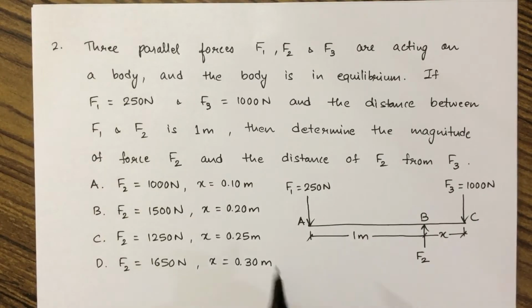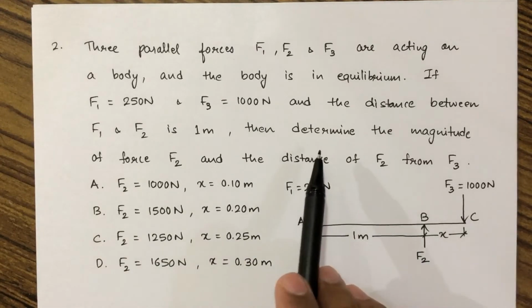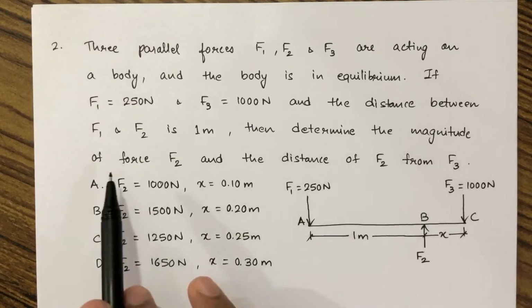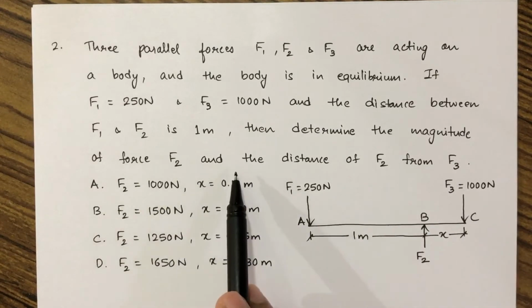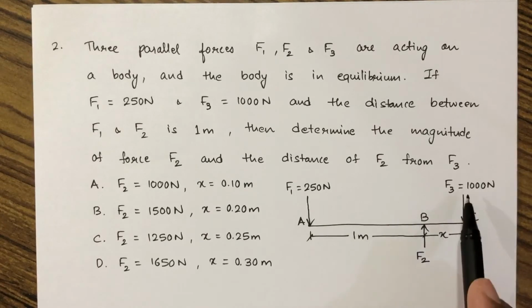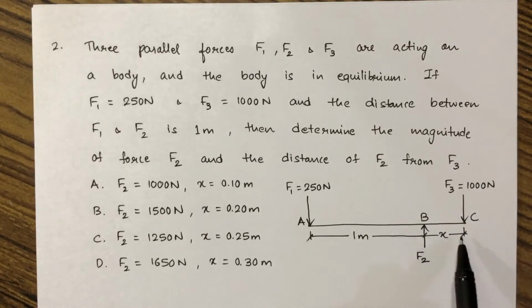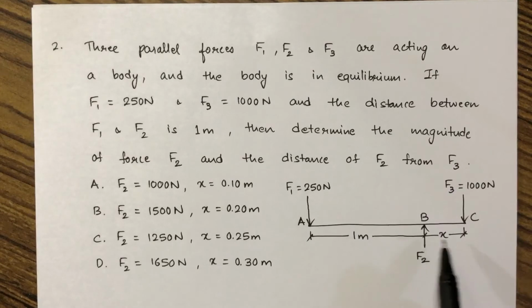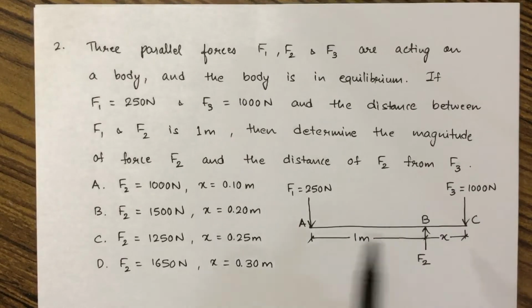So here 4 options are given, A, B, C, D. We need to find the correct option. Apart from determining the magnitude of force F2, we also need to find the distance of F2 from F3. This is F2 and this is F3. Let us say that this distance is x. So this x value also we have to find out.